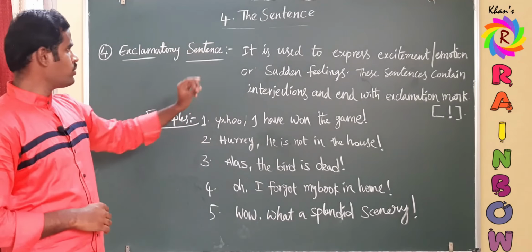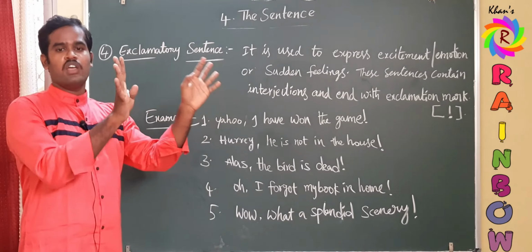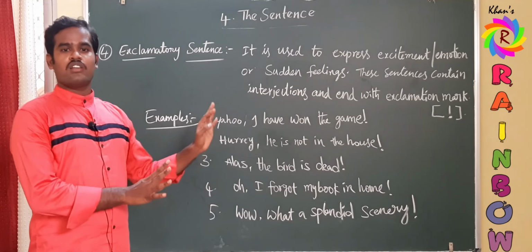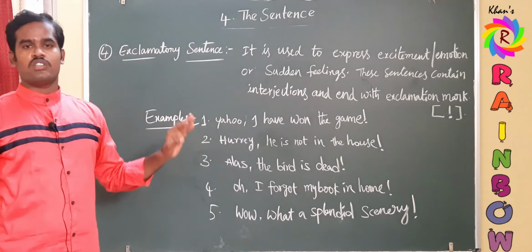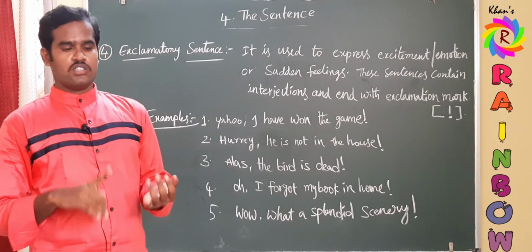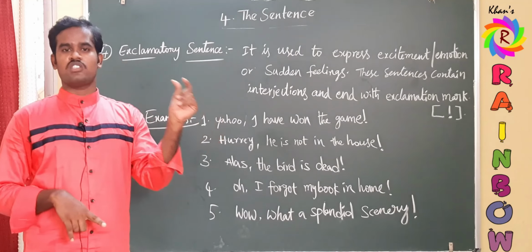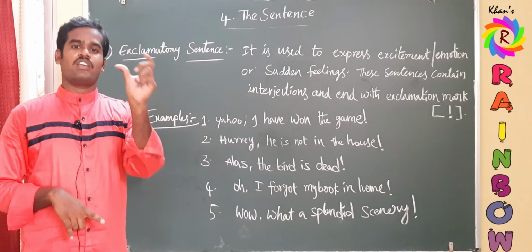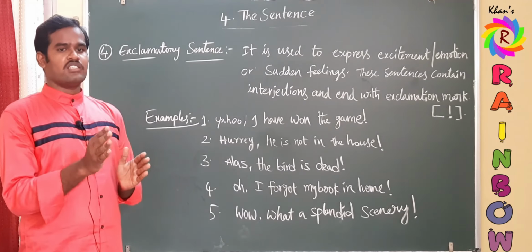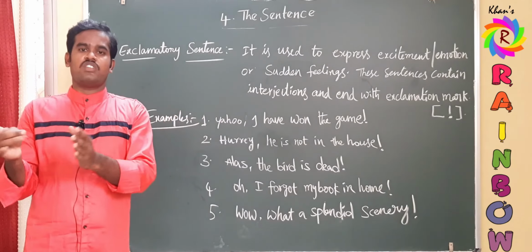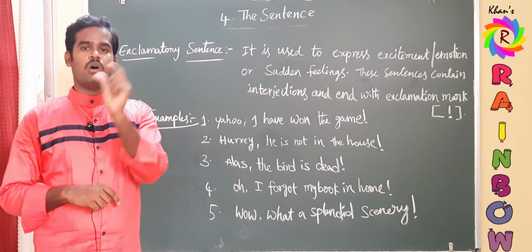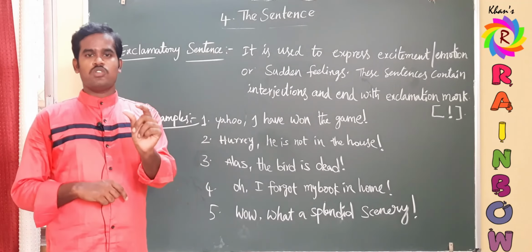The last part of speech and the exclamatory sentence are the same. There is no difference at all. Okay, so go through that video once again. So this is finally the topic, sentence. Once again I conclude, a sentence is a group of words which gives complete meaning. There are two parts in a sentence, subject and predicate. Subject is a noun or pronoun who will do the action. Predicate is, except the subject, the remaining part of the sentence, and the predicate contains verb plus object. Verb is mandatory, object is optional.